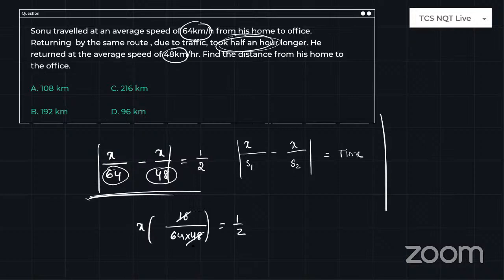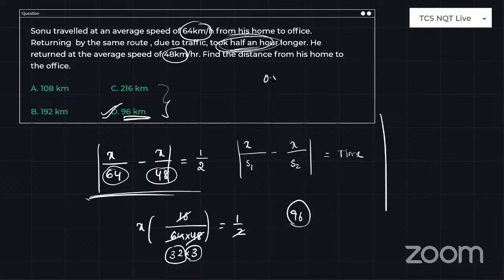So 16 will cancel this 3 times and 2 will cancel this 32 times. So 3 into 32, the answer is 96. So x value is 96, meaning the distance between office and home is 96 kilometers. So very simple. And if you are good at some divisibility concepts also, you can go through the options and see which option is giving you the difference of 1 by 2, you can go with that.